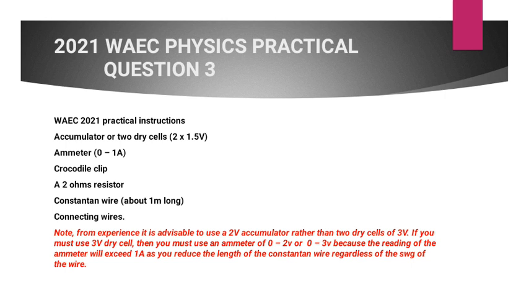So if you must use the 3 volt dry cell, then make sure your ammeter is 0 to 2 or 0 to 3 amperes. But if you are going to be using a 0 to 1 ampere ammeter, make sure you are using an accumulator. This is based on experience, so that you will not run into any hiccup in the course of the experiment. All right?